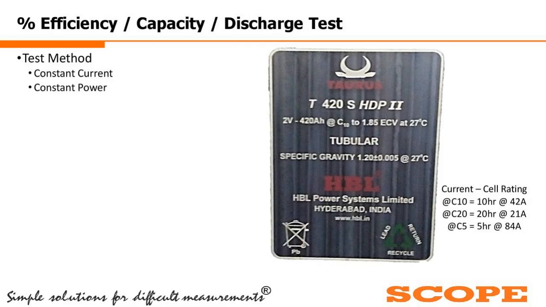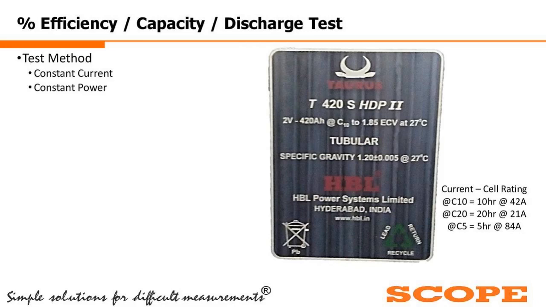That is the total battery bank capacity, 420 ampere hour, divided by the rated discharge time. For C10, the rated discharge current will be 42 amps. For C20, 21 amperes will be the discharge current. This is the constant discharge current I am talking about. And for the C5 type, the constant discharge current will be 84 amps. So with the help of constant current, we are getting the capacity of the battery.